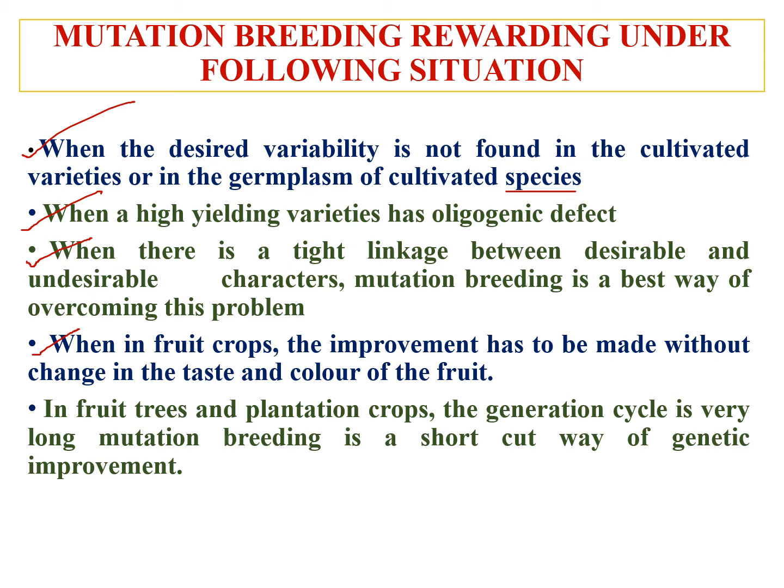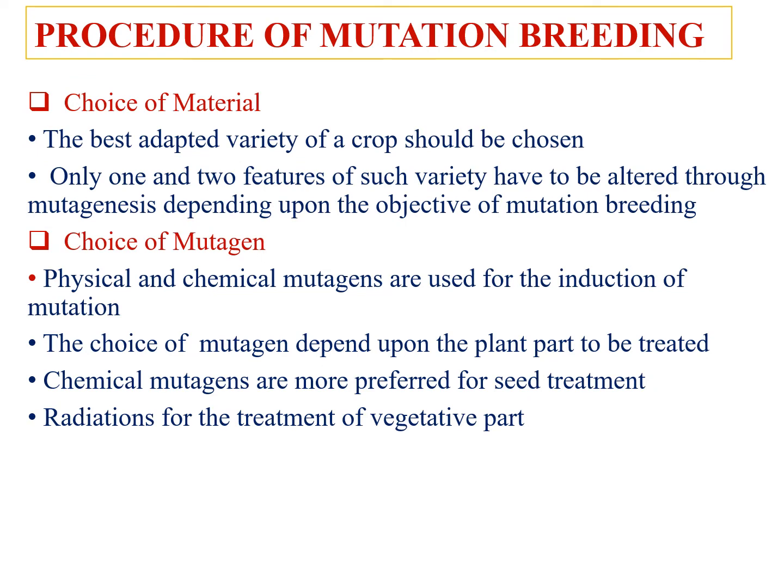In fruit and plantation crop, the generation cycle is very long. So mutation breeding is the shortcut way of generating improvement in these types of plants. Now, procedure of mutation breeding. If we go for mutation breeding, we have to follow some basic steps. First one is choice of material.